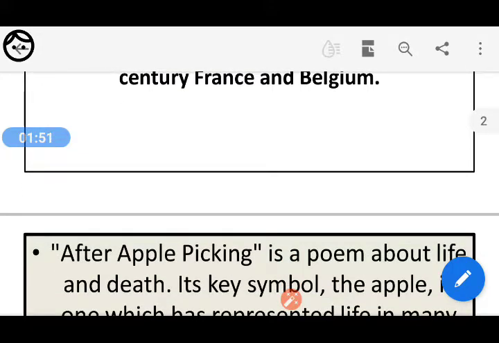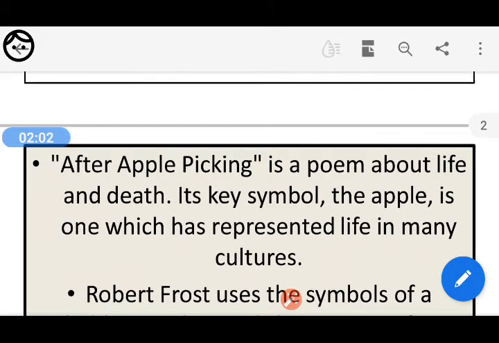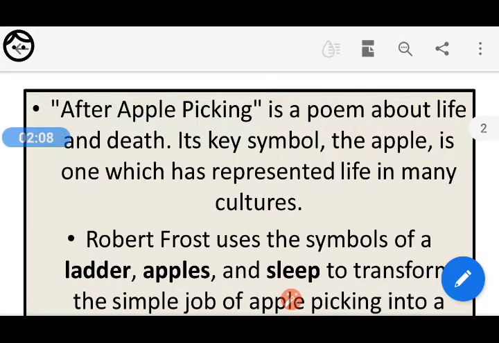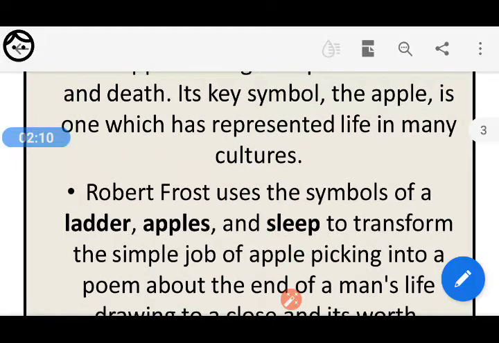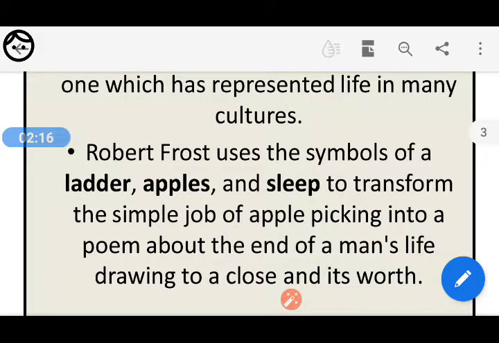So, After Apple Picking is a poem about life and death. Its key symbol, the apple, is one which has represented life in many cultures. For example, Robert Frost uses the symbols of ladder, apples, and sleep to transform the simple job of apple picking into a poem about the end of a man's life drawing to a close and its worth.